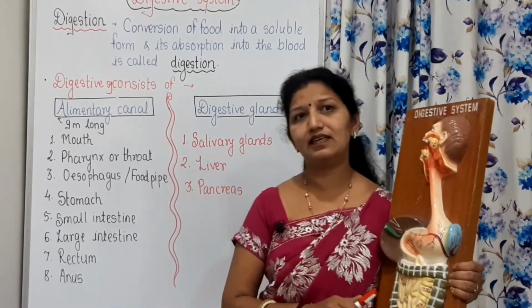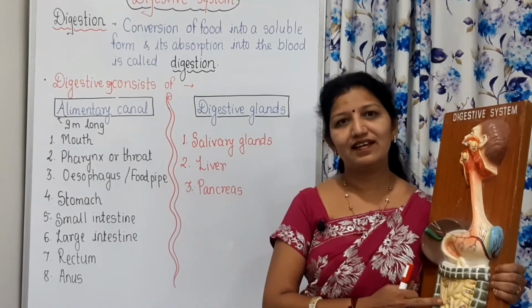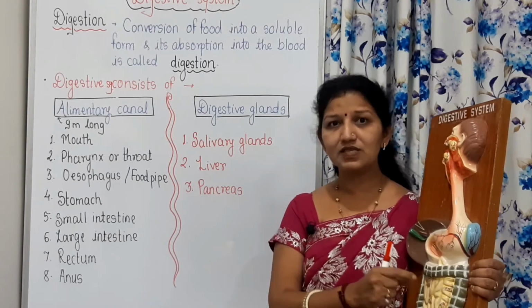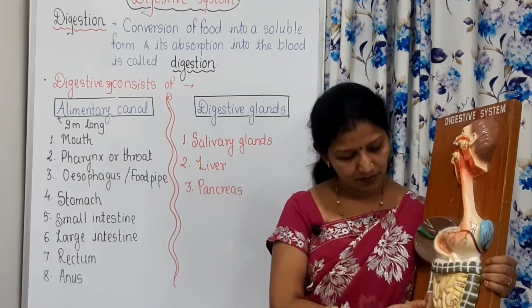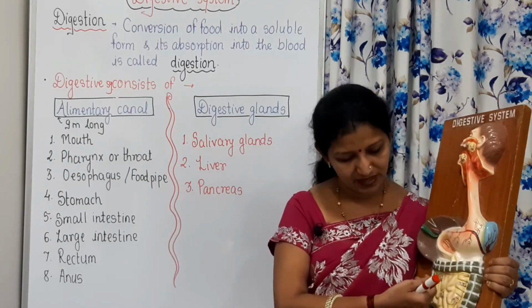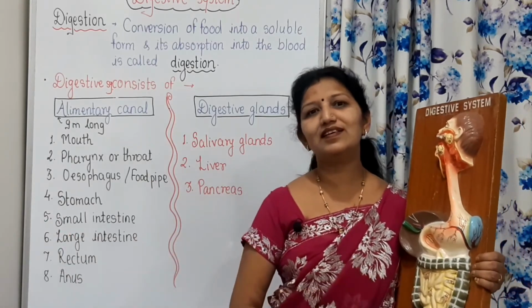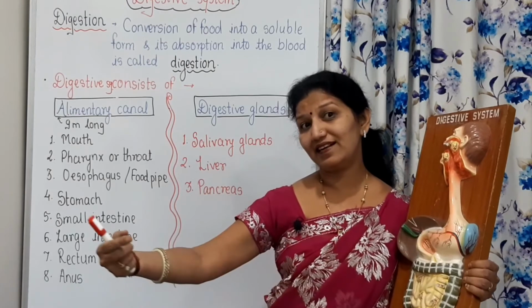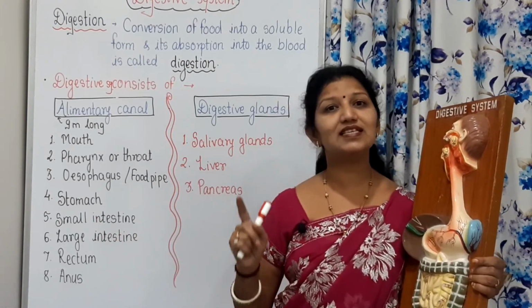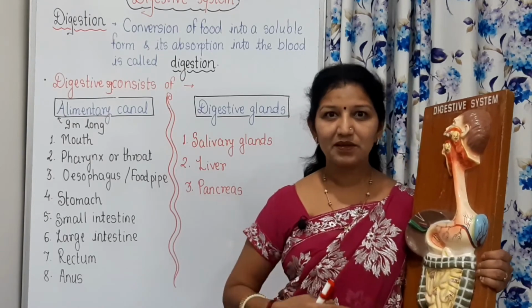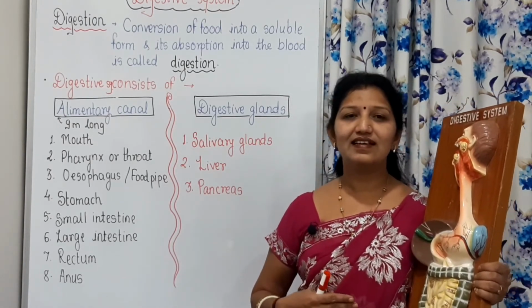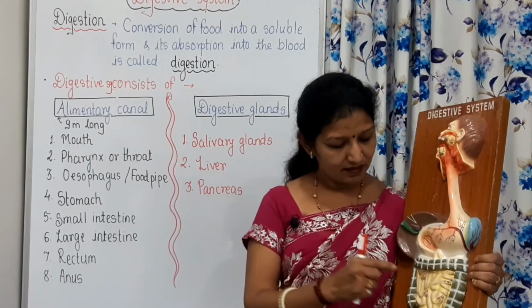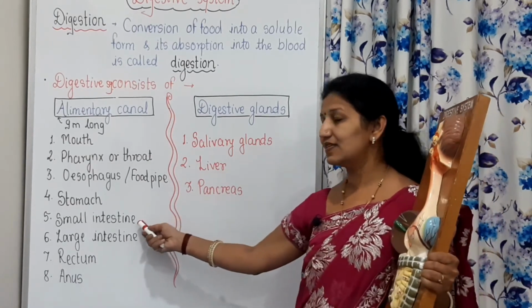Now, though it is called the small intestine, it is very long. Its diameter is small, that's why it is called small intestine. But if there is a surgery and they take out this small intestine, we see that it is near about 6 meters long. It is kept very nicely in our digestive system, and the main process occurs here in the small intestine.